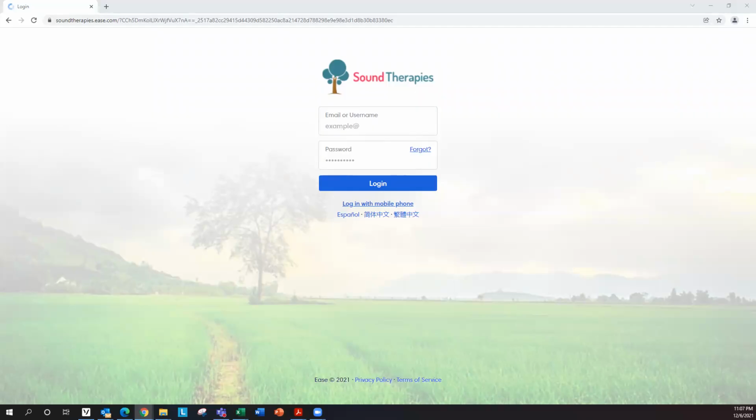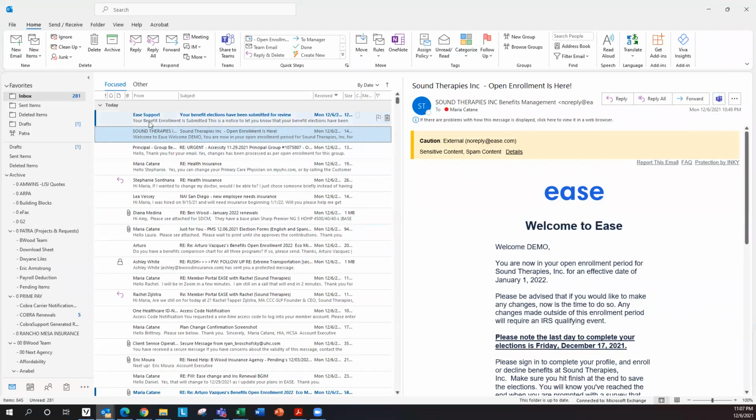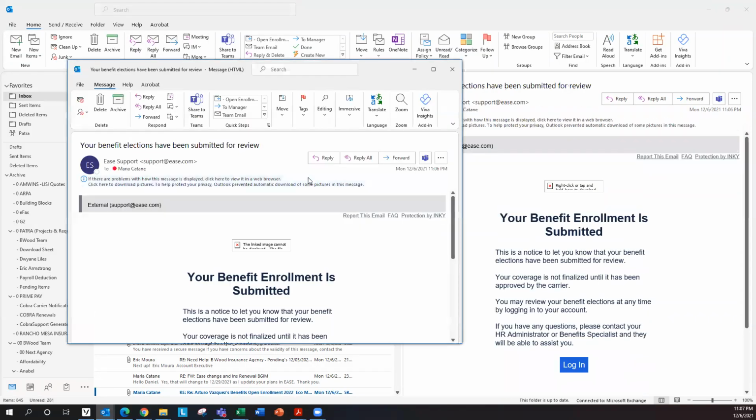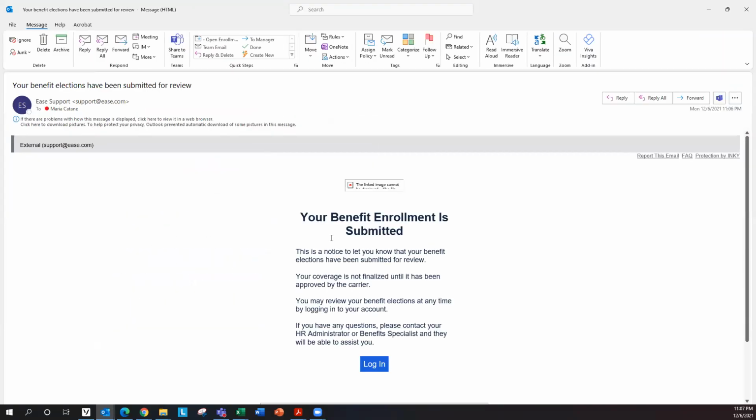The last one that you will see would be a confirmation that you will see on your email. I'll click on this. It's from ACE Support, and it will tell you that your benefit enrollment is submitted. It is to notify you that your benefit elections have been submitted for review, and this is ready to be forwarded to the carrier. So if you need to change this, you have until December 17 to change your plans, or maybe if you decide to enroll in the voluntary vision, you can go back and log in, and you will be allowed to manage your enrollment again.